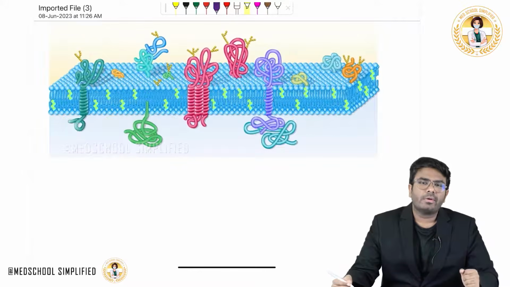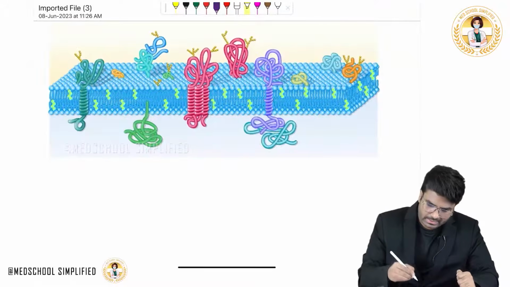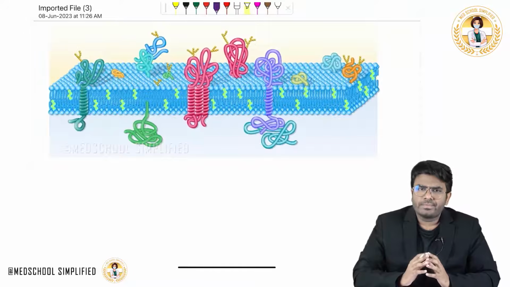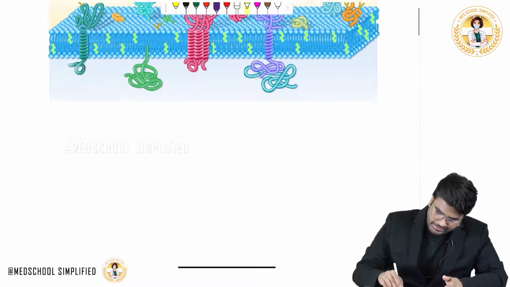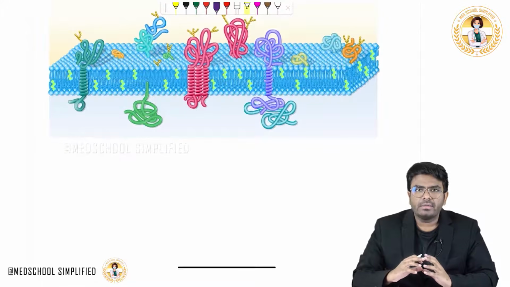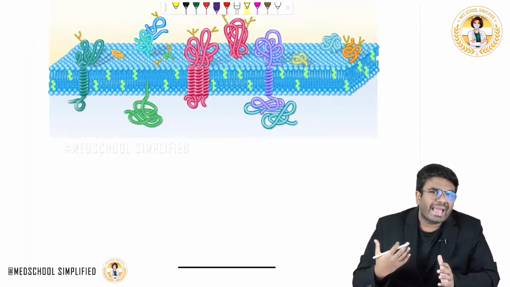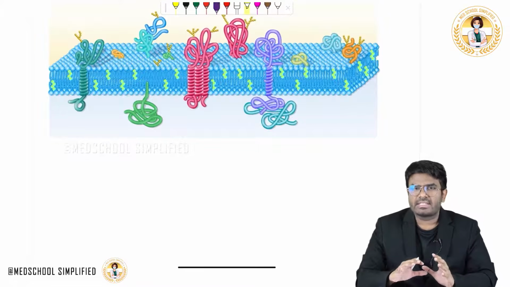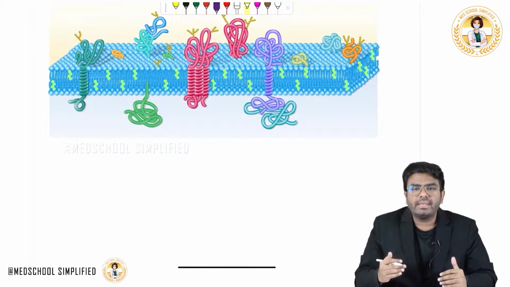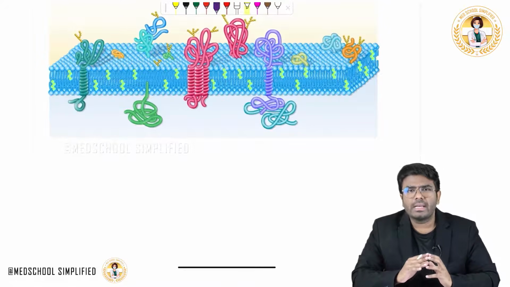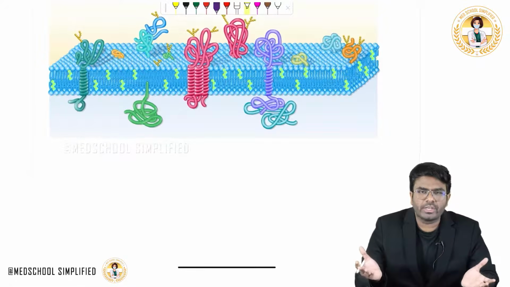Okay guys, now in this video, let's discuss the cell membrane. The first topic which we are going to start is the composition of the cell membrane. You can clearly see here the cell membrane, the bilipid layer. What is the cell membrane actually made up of? We know all cells have a cell membrane. Is it made up of proteins, carbohydrates, or lipids, or all three together?